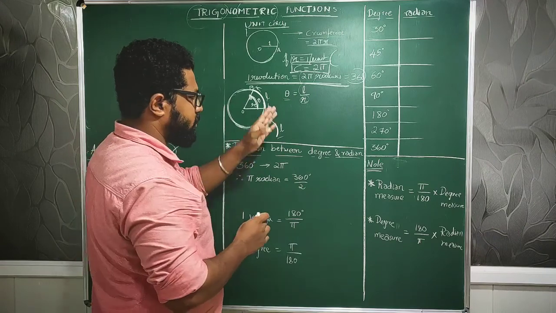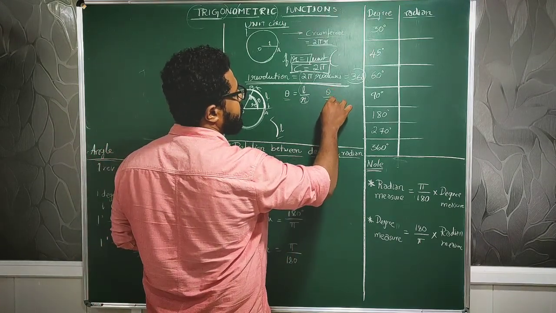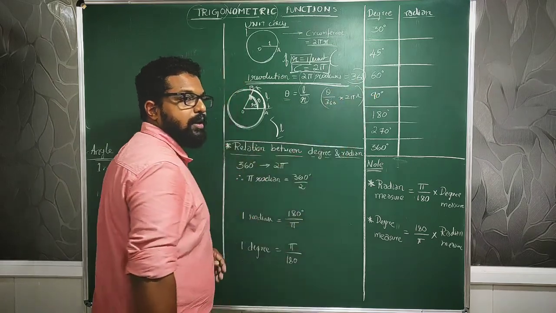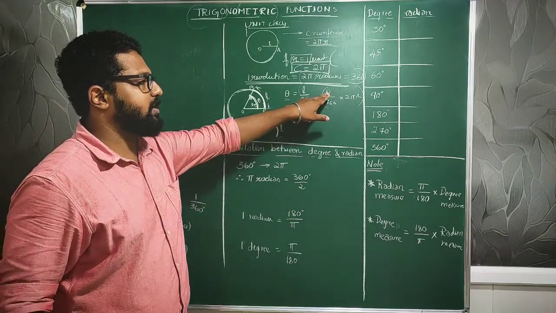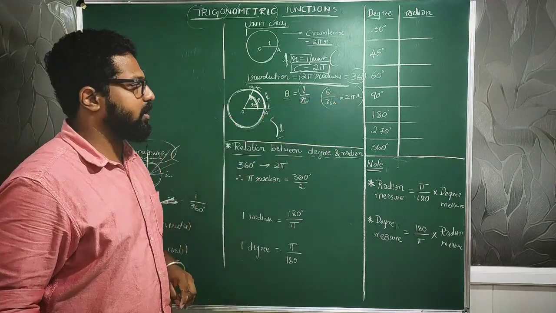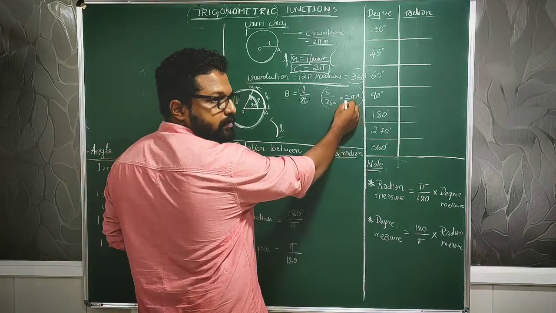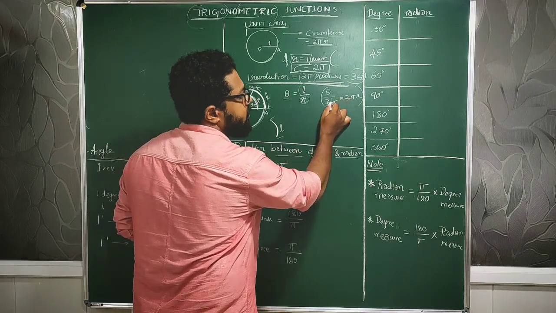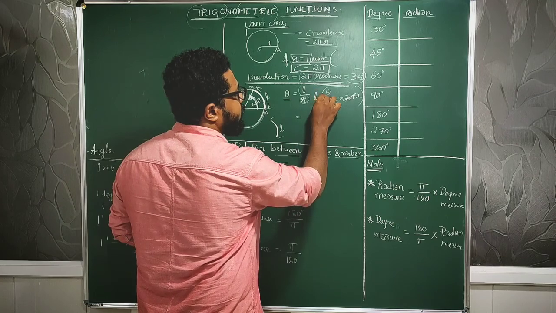I can also tell it in this way, saying that it is theta by 360 into 2 pi r. You remember? The length of a circle arc with the angle given is theta by 360 into 2 pi r, correct, no? So that is how 2 pi and 2 pi are one and the same. Why? Because I told you 2 pi radians is nothing but 360 degrees. 2 pi cancels. Then this is the length of an arc.